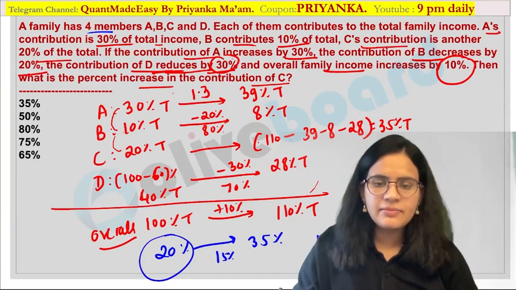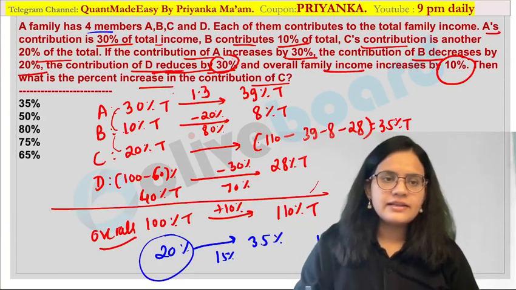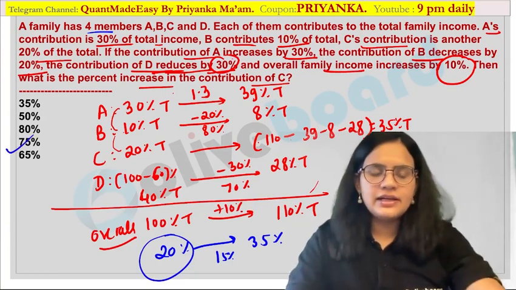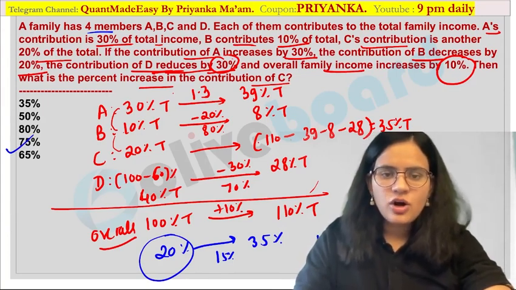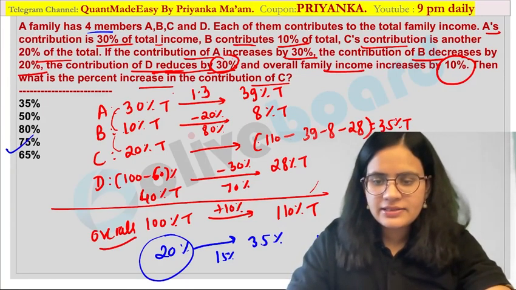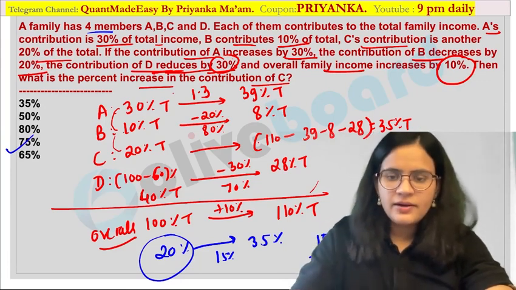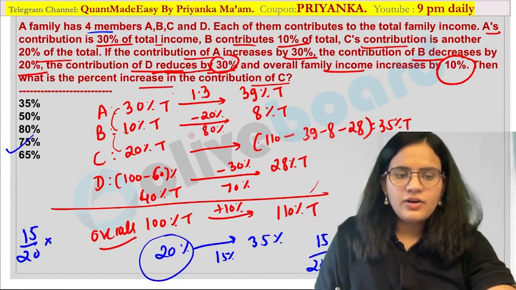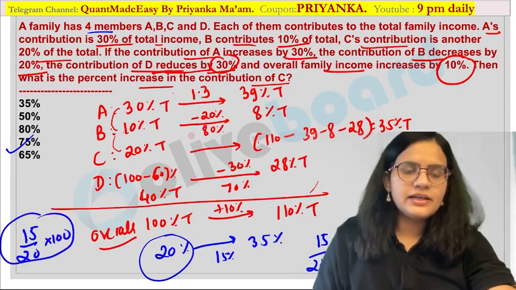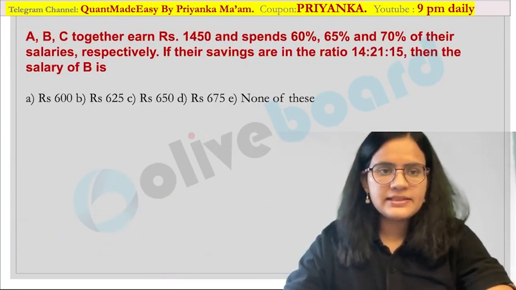So 15 divided by 20 into 100, that is nothing but a 75% increase. I hope everybody is following it. I hope it is clear.